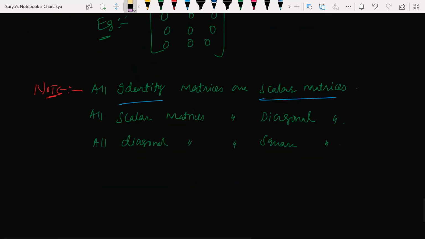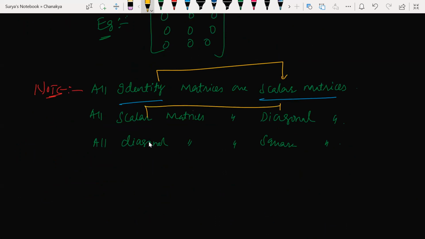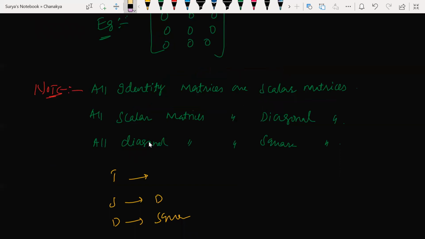So all identity matrices are scalar matrices. All scalar matrices are diagonal. So identity matrices are scalar matrices, which are diagonal matrices, which are square matrices. Clear? Understood my point? Can we say that? Yes, sir.